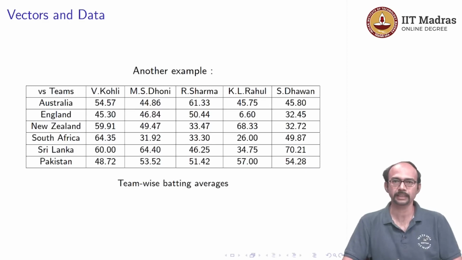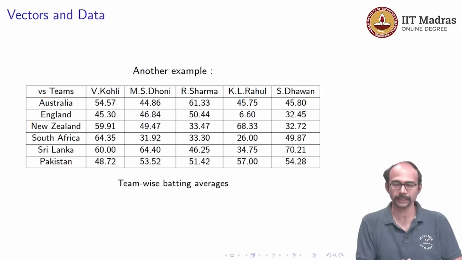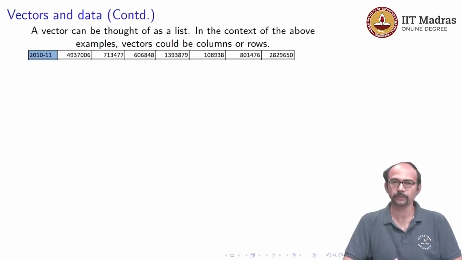As you can see, the data is arranged in a table, and this is typically how we get data. And often the things we are interested in are about a row or a column or some rows or some columns. So, this is exactly where the idea of a vector stems from. Okay. So, what is a vector? A vector can be thought of as a list. So, in the context of the above examples, vectors could be columns or they could be rows.